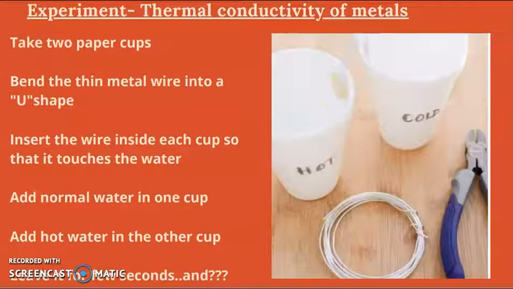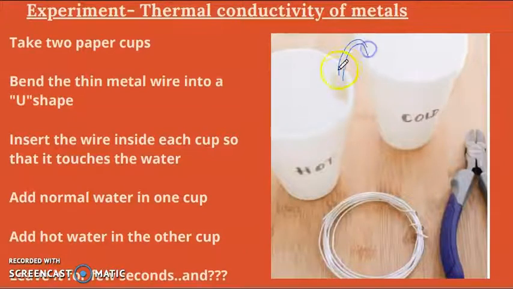Can you see here a U shape bent? Here they have bent the thin wire into a U shape and stuck it with tape. Now it's not just this tiny bit of the wire, it has to be long enough so that it gets dipped into the water on either side of the cup. Then you pour hot water in one cup and cold water in the other cup. So automatically the thin wire which is immersed in the hot water gets heated up, that means it's going to absorb the heat. This heat will gradually pass through the thin wire and enter the cold water.